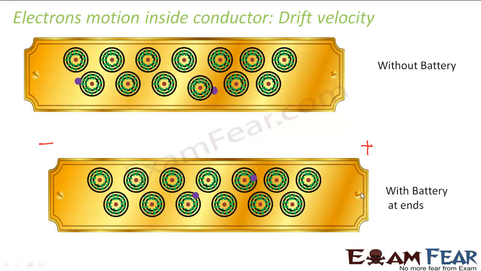But now when it sees the positive terminal of the battery, as opposite charges attract, the electrons get strongly attracted towards that positive end. So it tries to rush towards the positive end. As the electron rushes towards the positive end, it accelerates, right? It will suddenly get accelerated because of the presence of this positive end.